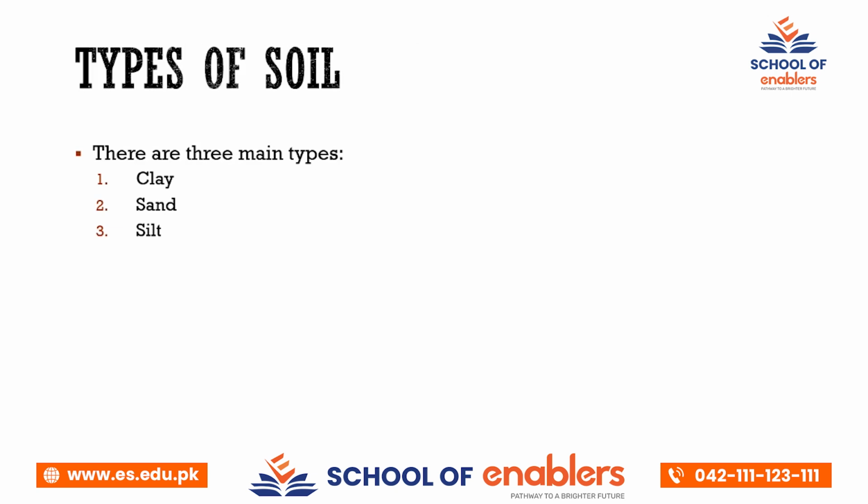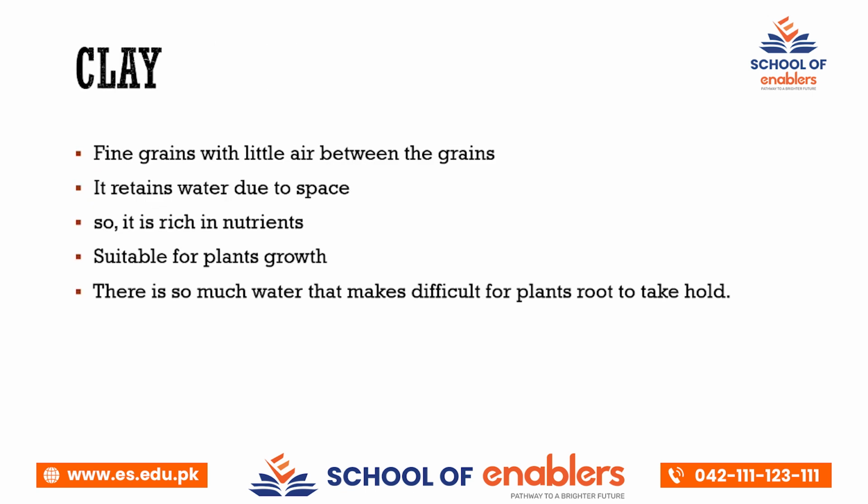Now we are going to deal with the types of soil. There are three main types of soil. First one is clay, second one is sand, and third one is silt. So let's start with clay. Clay is made up of fine grains. Fine means very tiny or thin granules that have air spaces between them. Due to having air spaces, empty spaces, water can be retained easily in the clay.